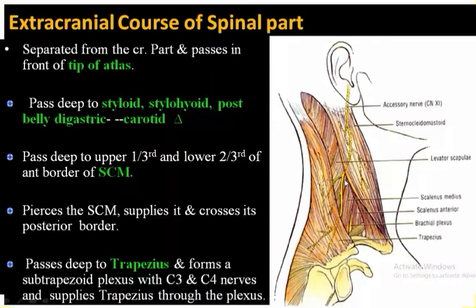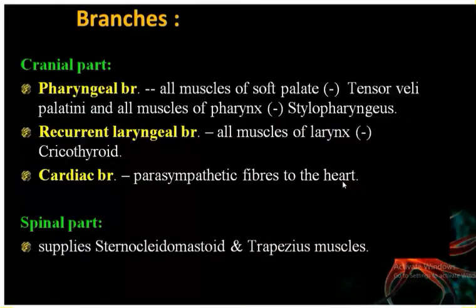Now, what are the branches? The branches in the cranial part are the pharyngeal branches, recurrent laryngeal branches, cardiac branches. Those are the cranial part. Now, in the spinal part, we do not have particular branches. It will just supply the two muscles, sternocleidomastoid and the trapezius. So these are the exception.